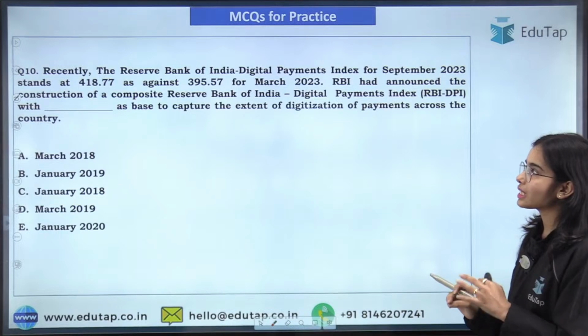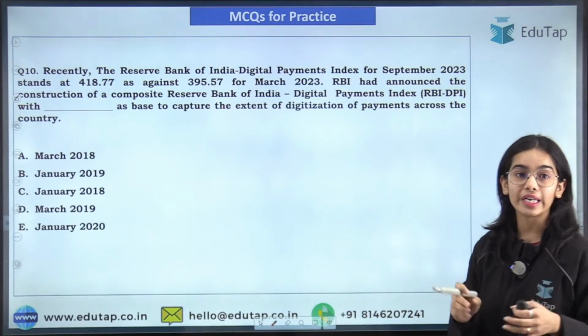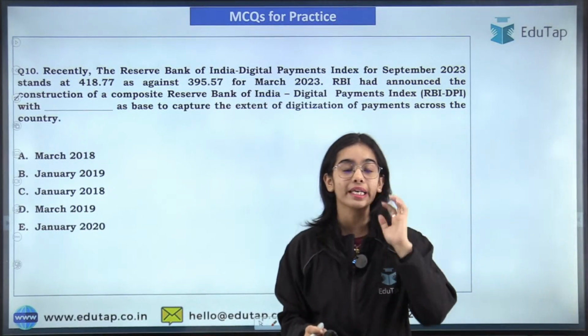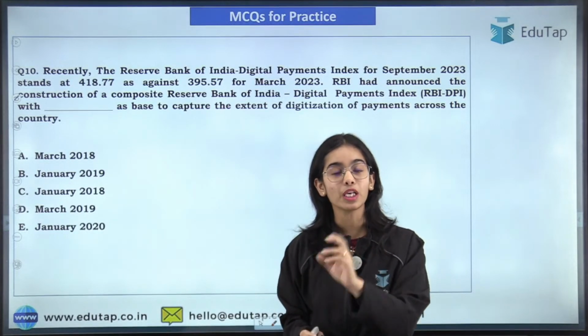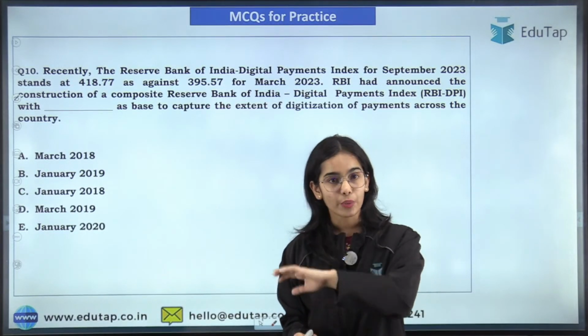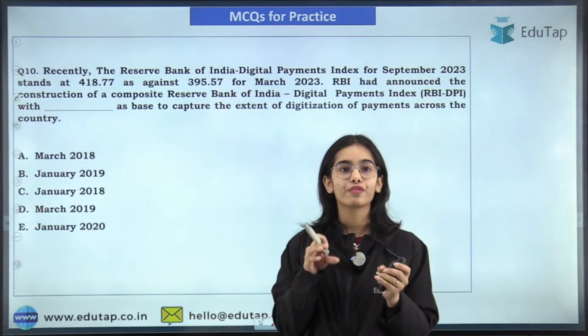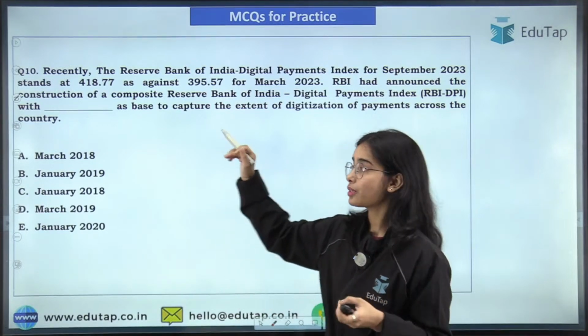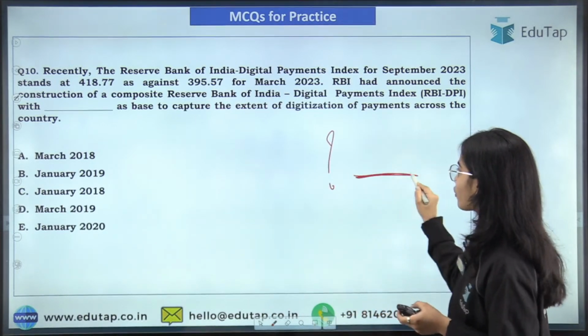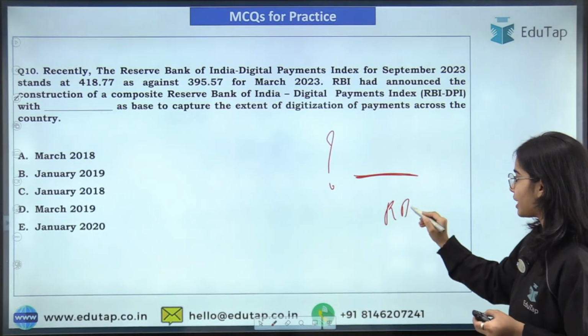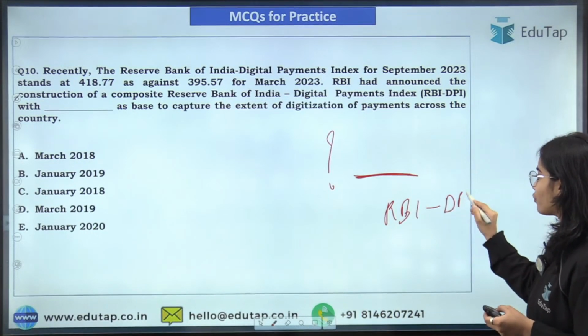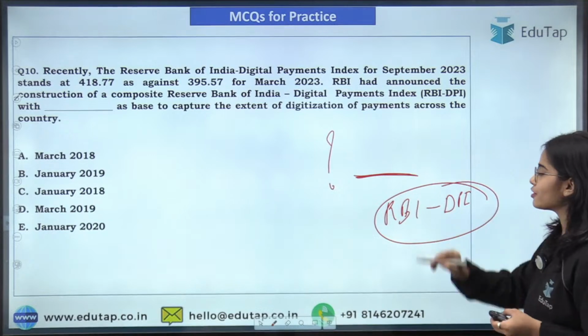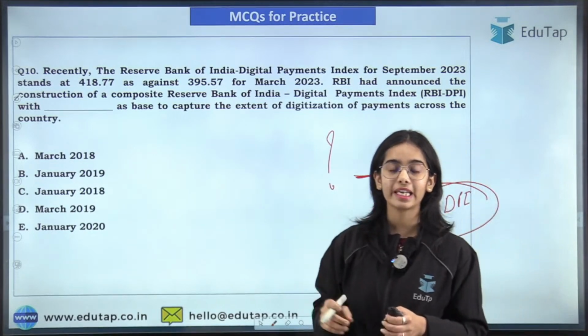Now coming to the next question. The Reserve Bank of India released the digital payment index for September 2023 in January 2024. You have to tell which is the base for calculating the RBI DPI, that is, the base of calculating the Reserve Bank of India digital payment index.